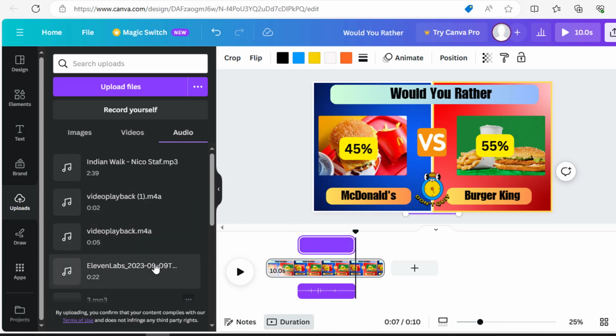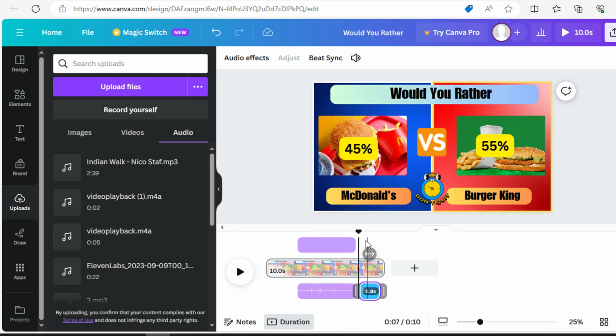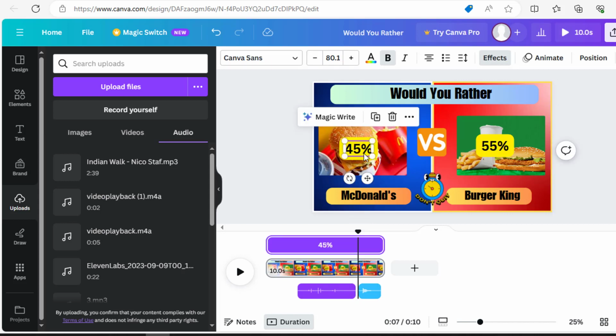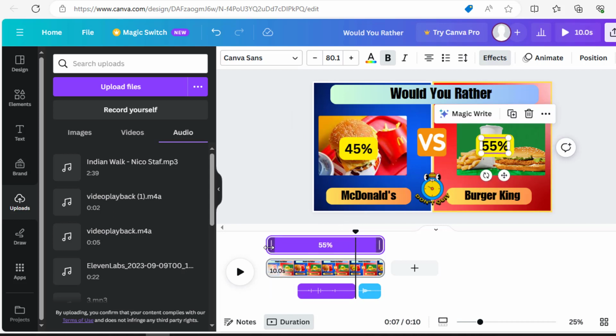Now adding the time up sound effect. It will start where the timer ends. Also downloaded this from YouTube. Adjust it. When the timer will end, this percentage box will appear. So adjust its timing. Do the same for the second one.